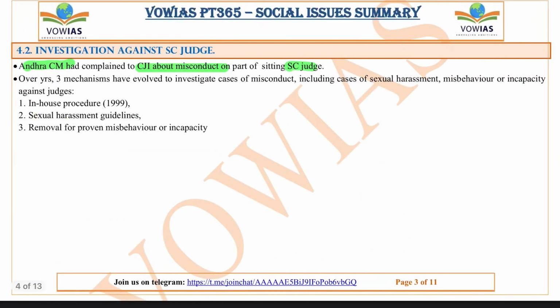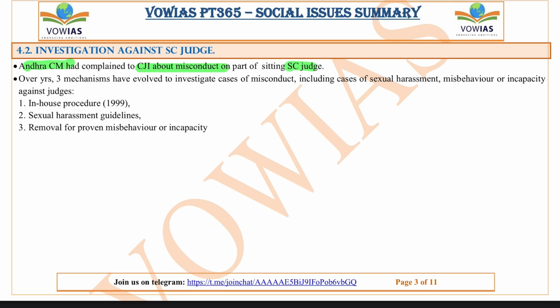Okay. The next topic is investigation against a Supreme Court judge. So recently, the Andhra Pradesh Chief Minister complained to the Chief Justice of India about the misconduct on the part of sitting Supreme Court Judge N.V. Ramana, who is currently our Chief Justice of India. Okay, so before, when he was not Chief Justice, the complaint was given by Andhra Pradesh Chief Minister Mr. Jagan Mohan Reddy on N.V. Ramana.